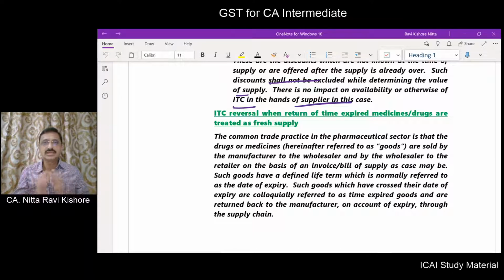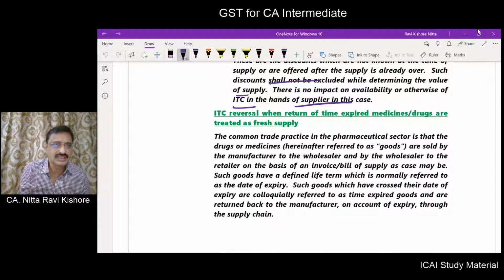Now, in the pharmaceutical sector, which deals with drugs or medicines, the manufacturer will sell the product to the wholesaler, and the wholesaler will sell the product to the retailer, and on the basis of that an invoice or bill of supply will be issued. If the wholesaler is a composition dealer, he will give the bill of supply. If he is a registered person, he will give the invoice.